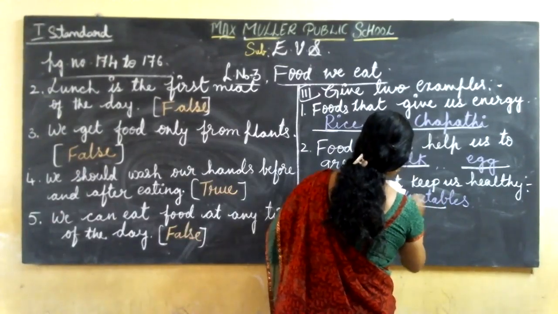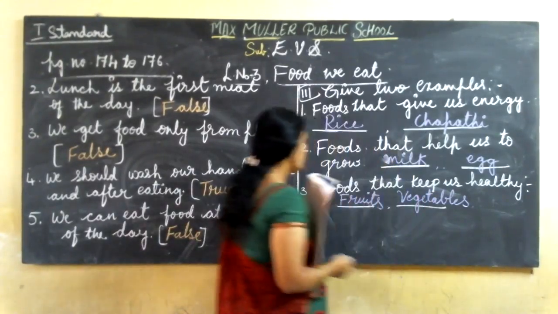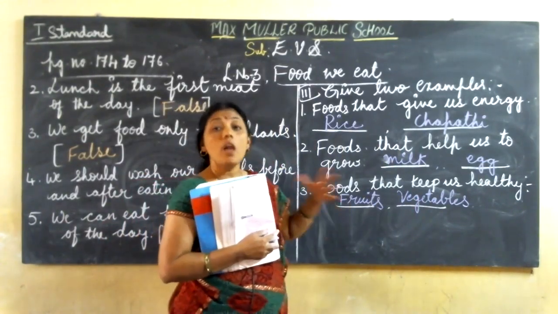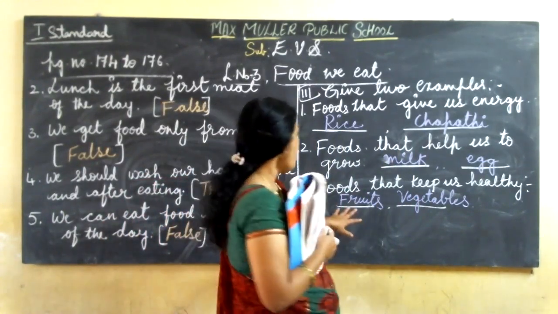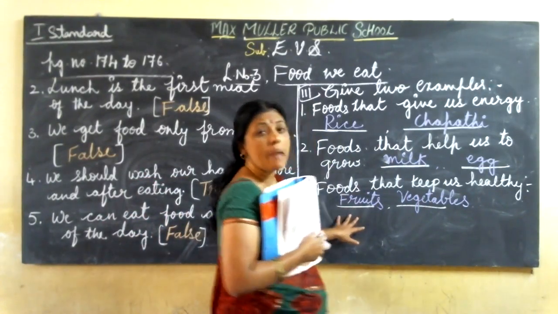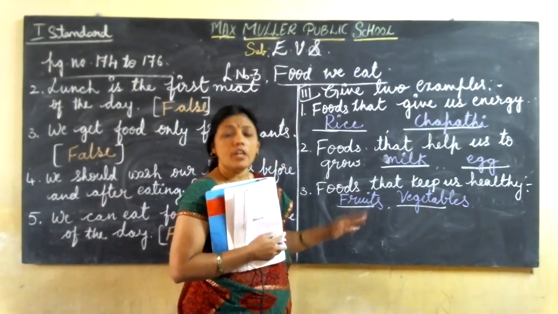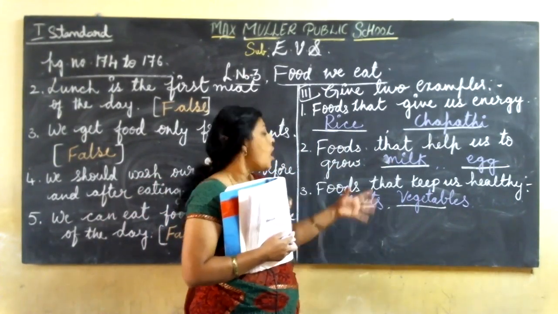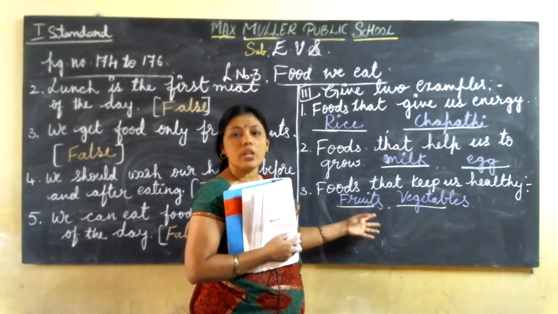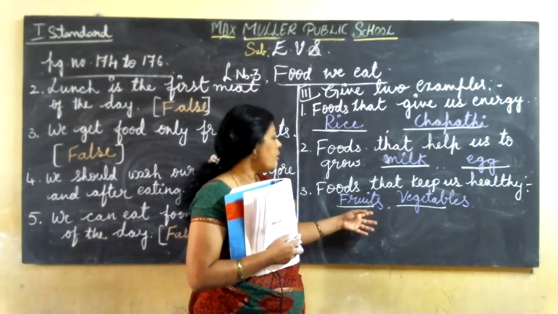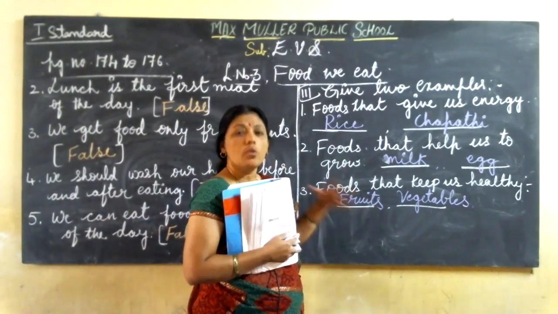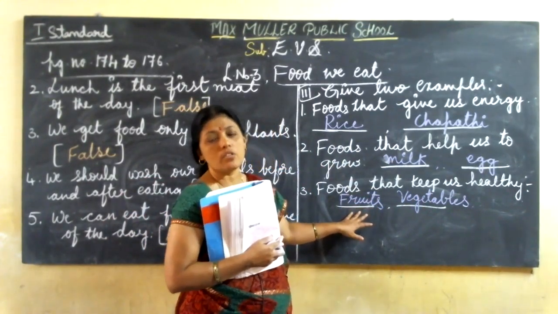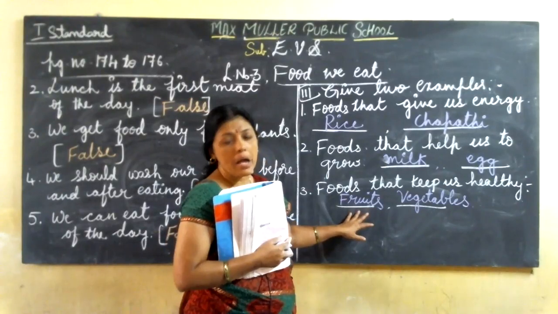See, while writing, I am telling again and again, you should say the spellings loudly. Okay? And you should learn them by heart, make it a habit. Okay, children, every day, after finishing this class, take out your rough note and write these spellings 5 times, 10 times, however many times you want. Make it a habit, children.